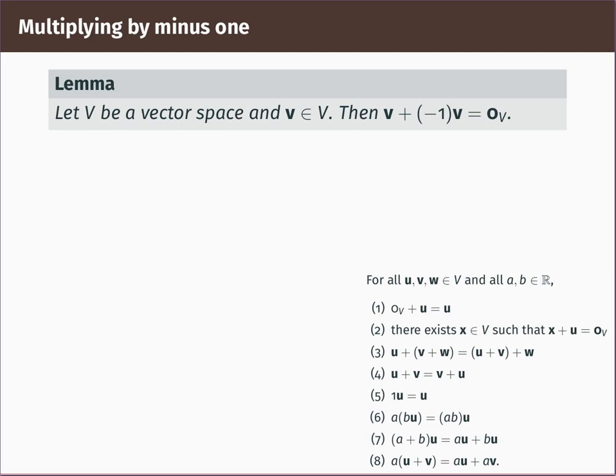Let's do another example of such a property. The other property I showed you on the first slide, which is true for matrices and column vectors, but was not one of our axioms, was that if you add a vector v to minus 1 times that vector, then you get the 0 vector. So that's a true familiar property of column vectors and column vector addition and scalar multiplication, but it's not one of the things on our list of axioms. So we don't yet know that it's true in every vector space.